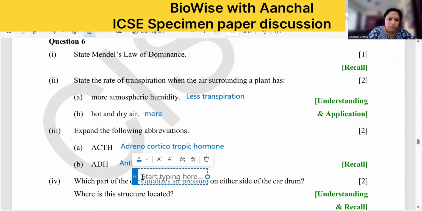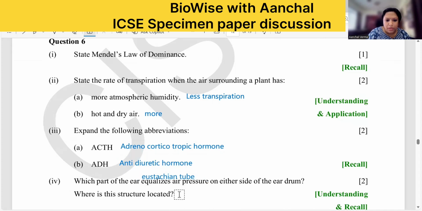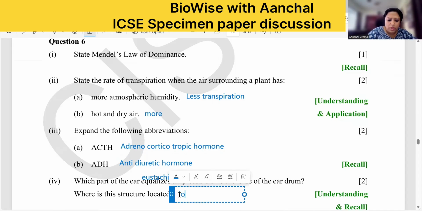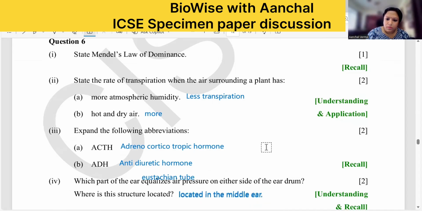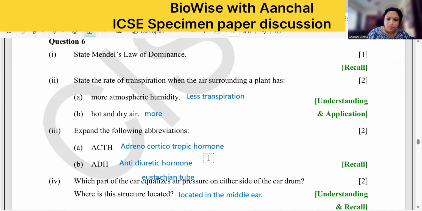Eustachian tube. Eustachian tube on either side of the eardrum. And where is this structure located? Located in the middle ear, right? Located in the middle ear. Correct? Next one.